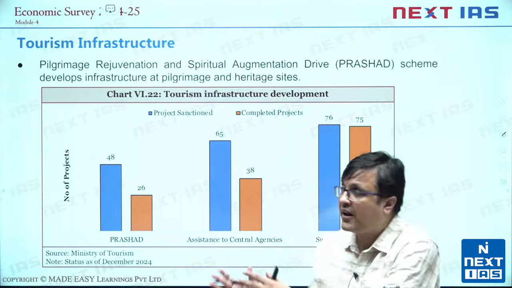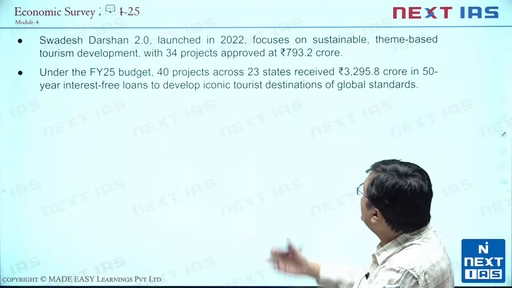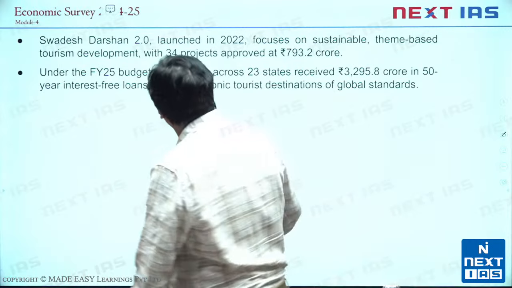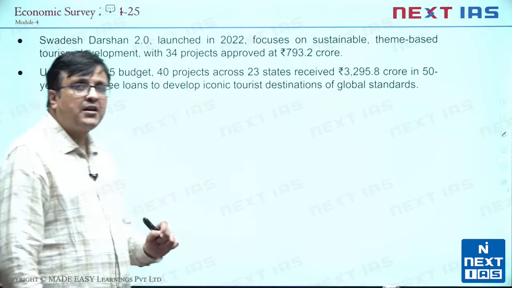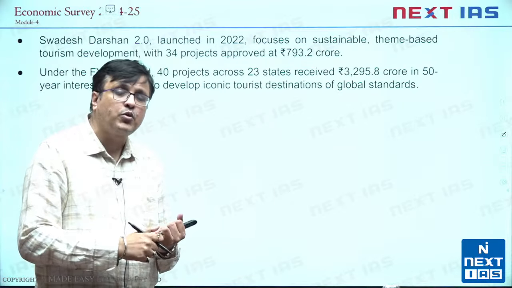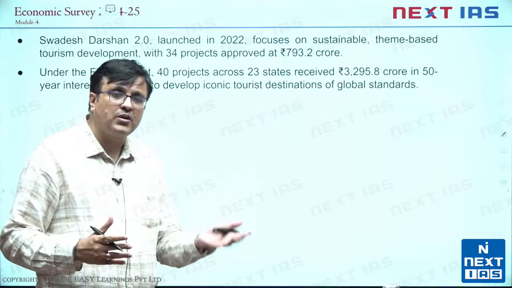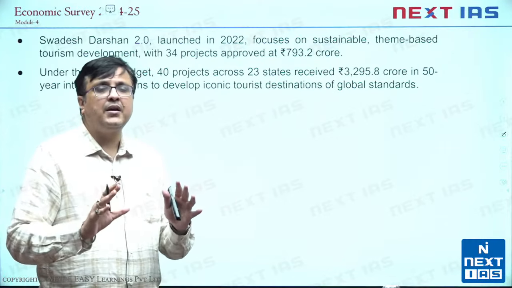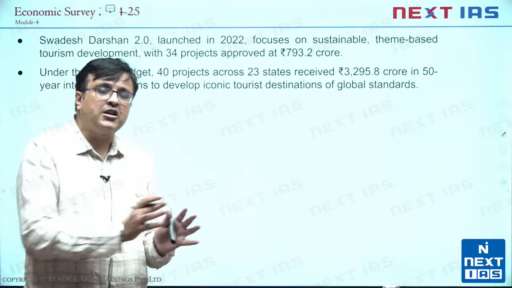So that is something which we are trying to achieve by creating these projects. Of course, Swadesh Darshan 2.0 has been launched since 2022, focusing on sustainable theme-based tourism development, majorly like cultural tourism, health tourism, cuisine tourism, nature tourism. In all these projects, for example, people come to India for treatment, so that is health tourism. North East, Kerala, nature tourism.